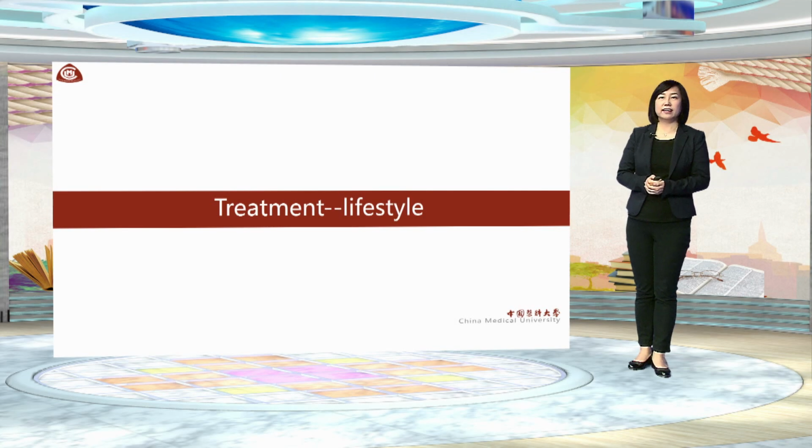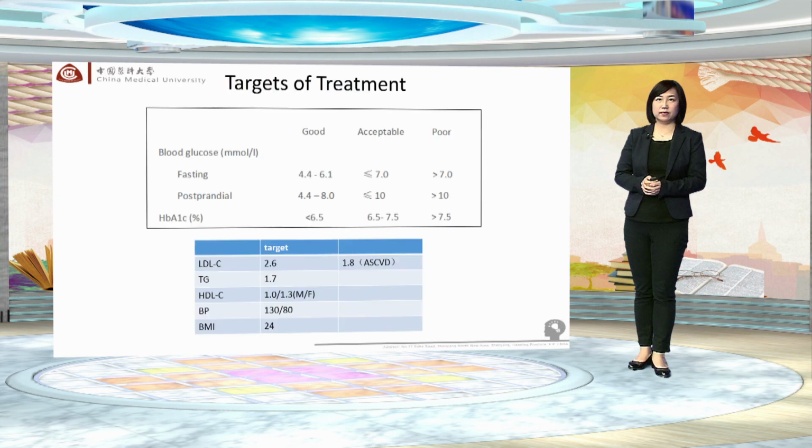In this chapter, let's learn about lifestyle intervention for diabetes. Before talking about diabetes treatment, we need to evaluate the patient's treatment targets. In type 2 diabetes, intensive glycemic control, HbA1c less than 7, has been shown in RCTs to reduce the risk